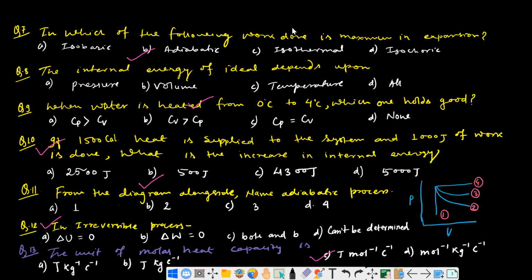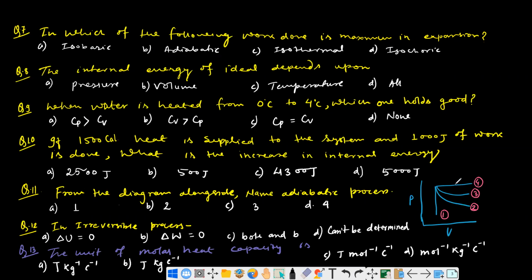Okay, just before this I just want to remove the ticks of previous answers so that it will be quite easy for us to deal. Okay, so these are the other questions. In which of the following is work done maximum in the expansion? If there is expansion, then which one will have maximum work done?